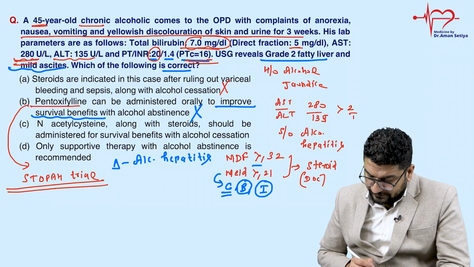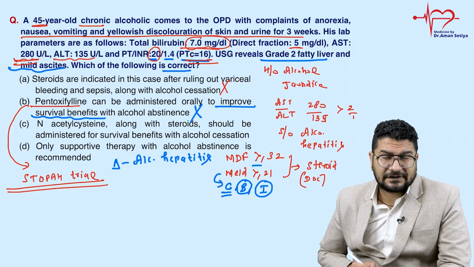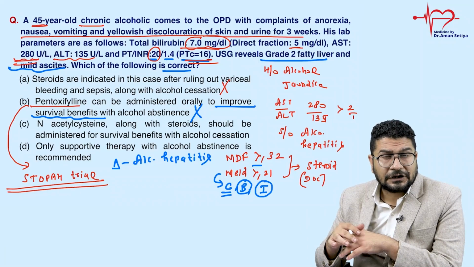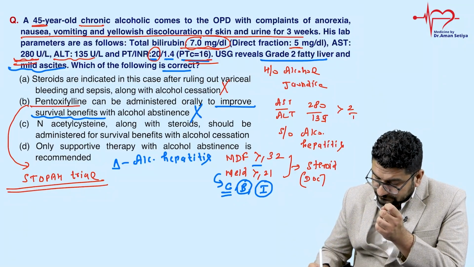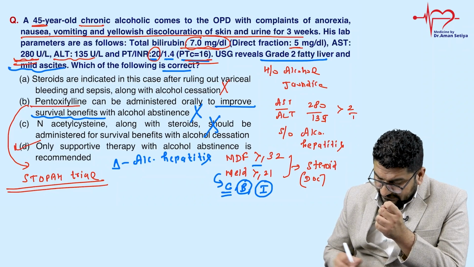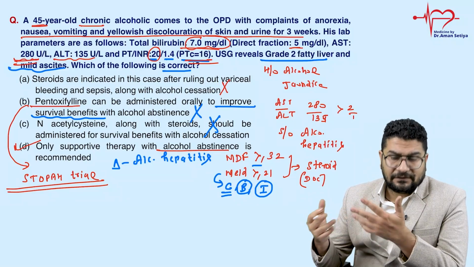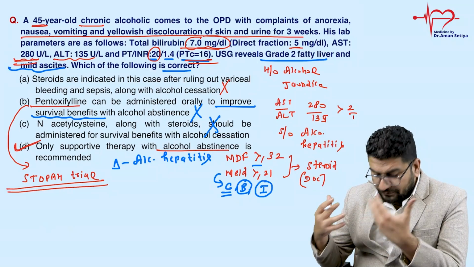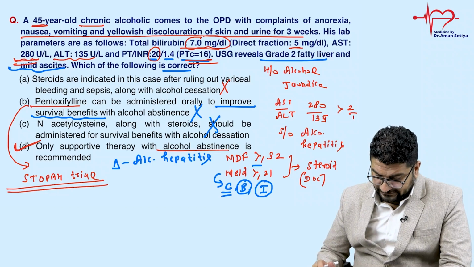And acetylcysteine along with steroid should be administered for survival benefit with alcohol cessation. Again, N-acetylcysteine was compared with steroid, and in many trials it was not superior to steroid alone. So steroids are better compared to N-acetylcysteine. So how will you manage this case? In this case, we will give only supportive therapy with alcohol abstinence. That's it. You give a good diet, good nutrition. When the patient is admitted, you can give IV fluid. Simple. Multivitamin, we can give thiamine, because good nutrition, a good diet is recommended in this case. So the correct answer for this question will be option D.